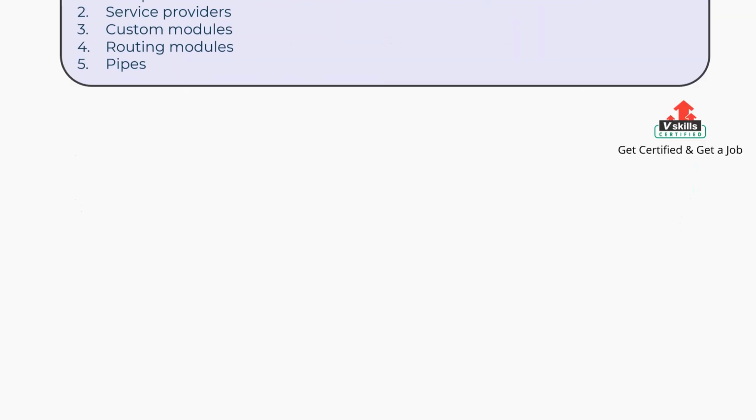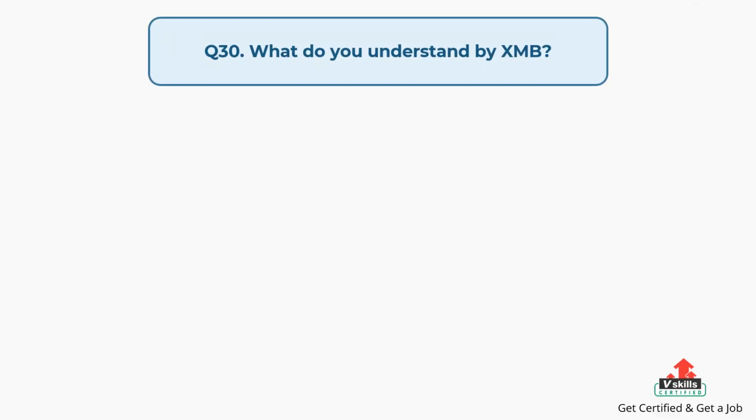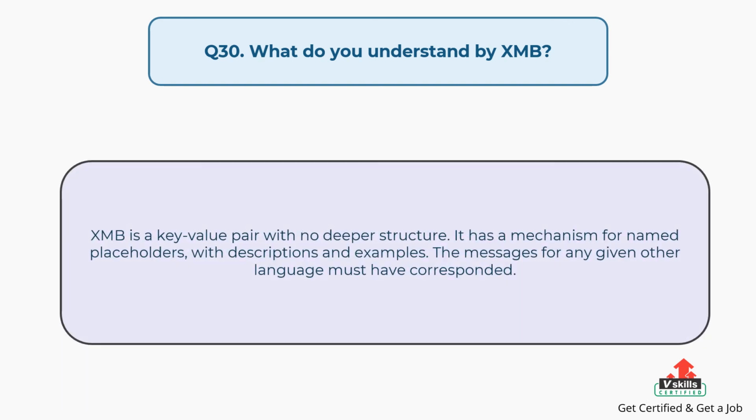Question number 30. What do you understand by XMB? The answer is: XMB is a key-value pair with no deeper structure. It has a mechanism for named placeholders, with descriptions and examples. The messages for any given other language must have corresponding entries.